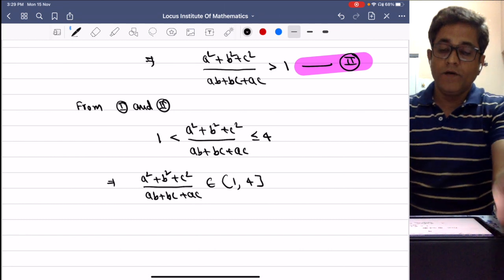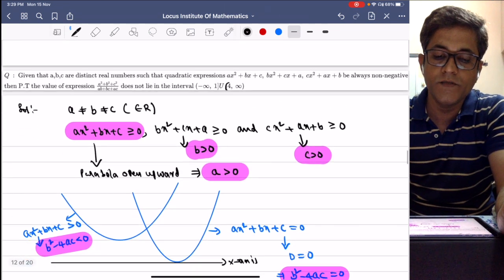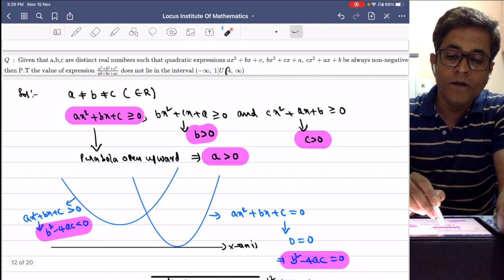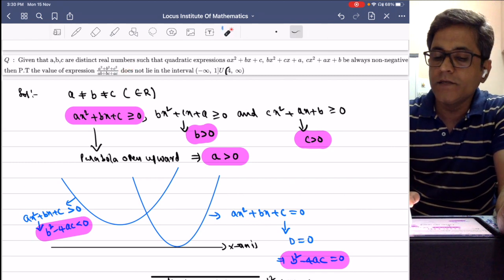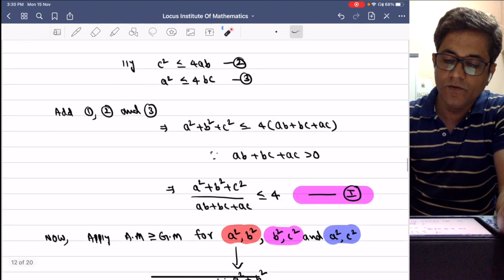So our requirement is what? This a square plus b square plus c square over ab plus bc plus ac does not lie between minus infinity to closed 1 union open 4 to infinity.